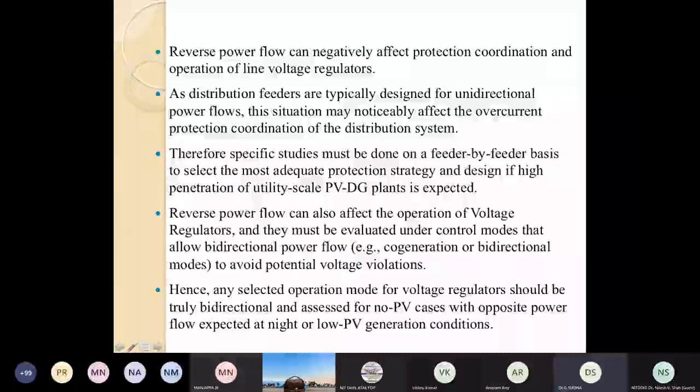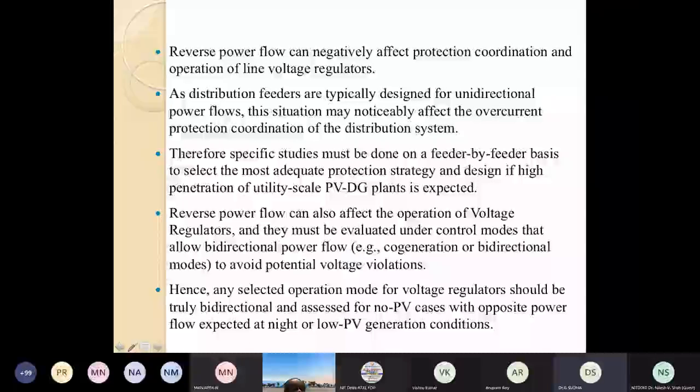Sir, I have a doubt. You're saying that there is a reverse power flow because of integrating PV to the grid. What is the reason for this reverse power flow, sir?